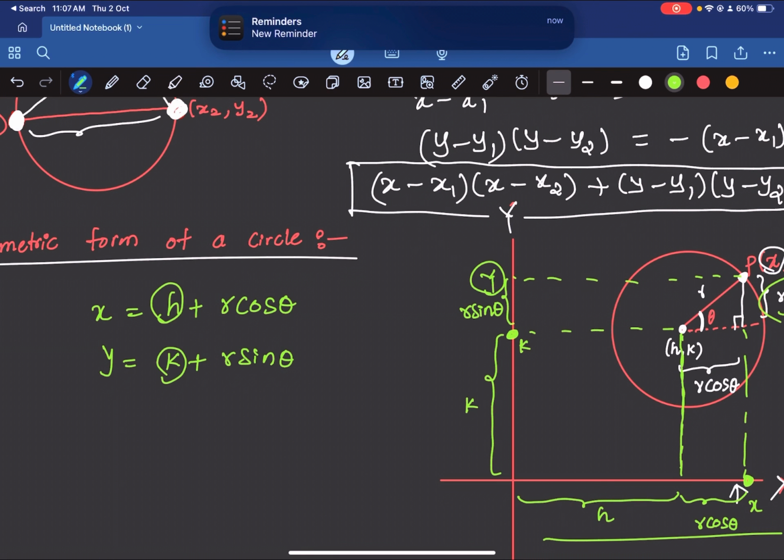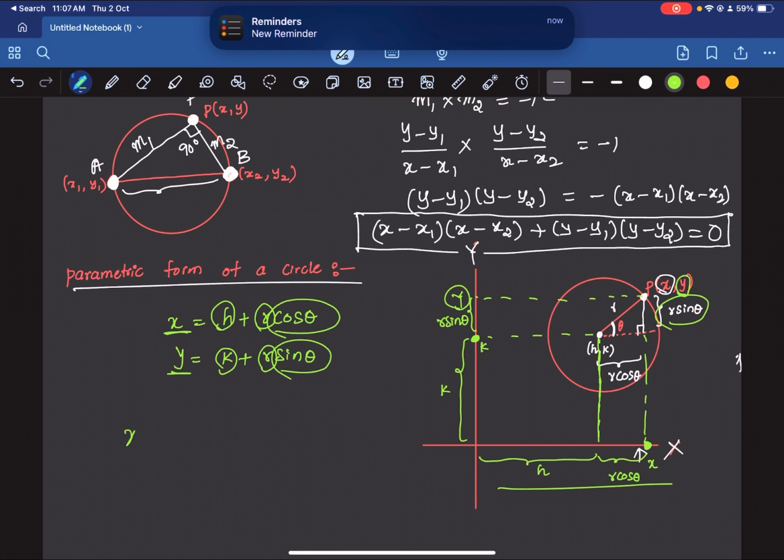So we are expressing each of the coordinates in terms of theta, and theta is the parameter that we have introduced here. So this is the parametric form of the circle with center h comma k. If the center is origin, it is simply r cos theta and r sin theta, because your h and k will become 0 in this case.